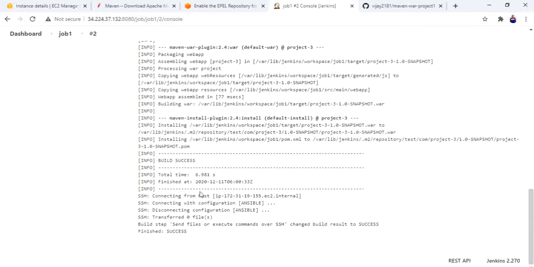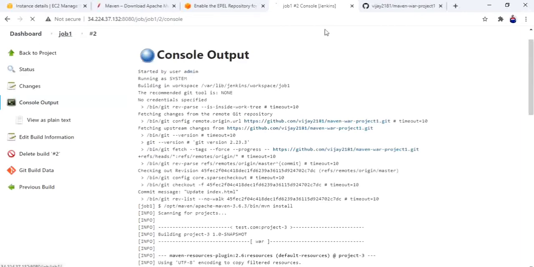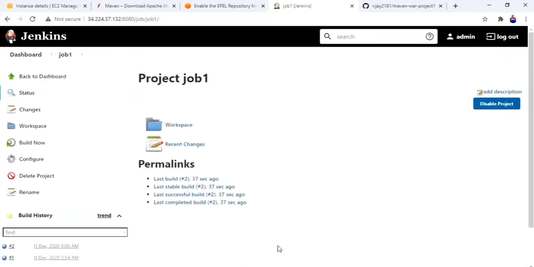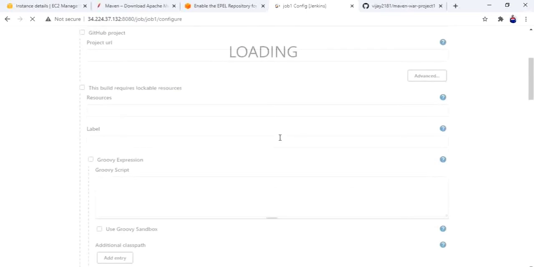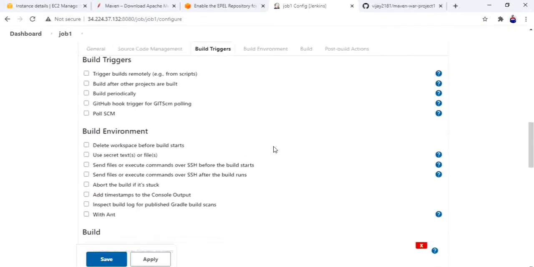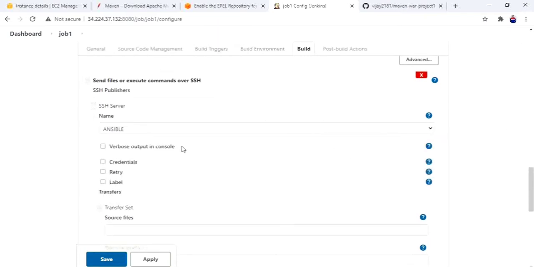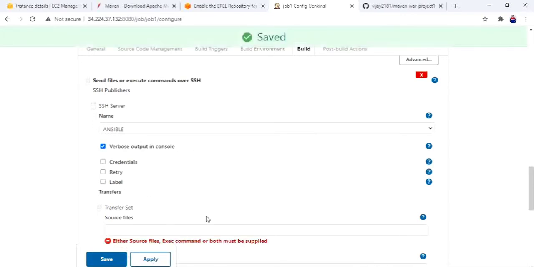Build is success, but the file is not transferred and it's not showing any elaborate output. Okay, let me go to my job. Configure. We are not able to see what error occurred there. That's fine. Let me enable the verbose output option. Here in the advanced section, SSH publishers, verbose output in console. Apply.